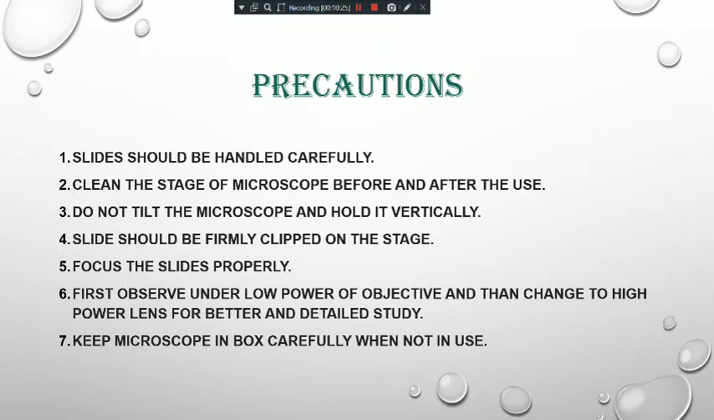Then second thing, what you have to do, you have to clean the microscope. You have to ensure that the microscope is clean properly, the stage is clean. Otherwise, what would happen? If there is dust, you will see the dust particles while observing through the eyepiece. Clear? So the stage should be clean properly, and as well as you have to see that the mirror should be clean properly.